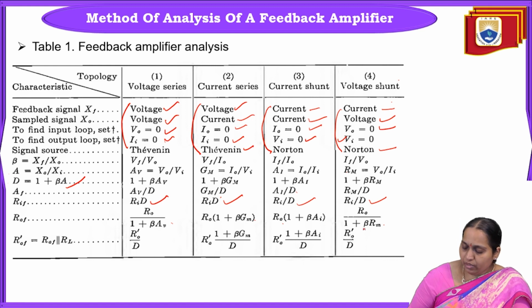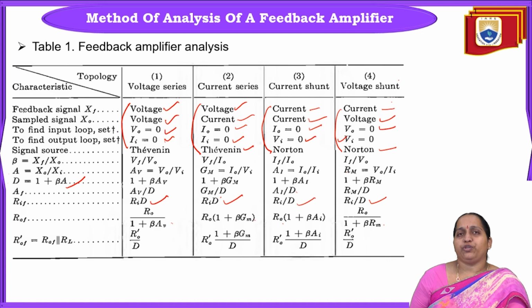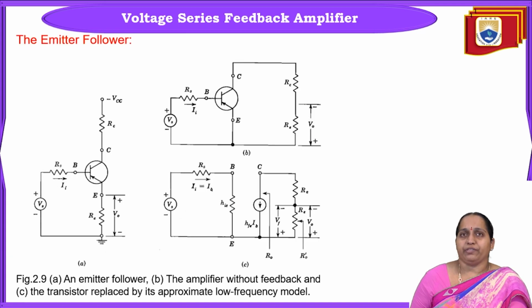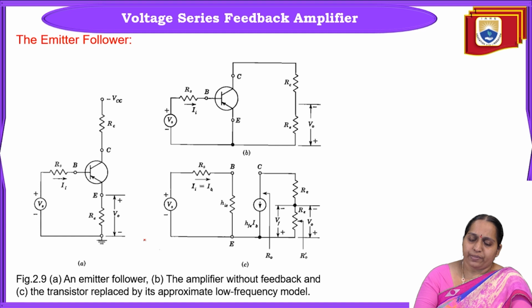Out of all this, first we will study today the analysis of a voltage series feedback amplifier. We will try to analyze the voltage series feedback amplifier using all the steps we have discussed earlier. In a voltage series feedback amplifier, the basic amplifier you are going to use is a voltage amplifier only. Output is voltage as well as input is voltage. Output voltage V0 will be proportional to input voltage VI, that is, the basic amplifier is nothing but a voltage amplifier.